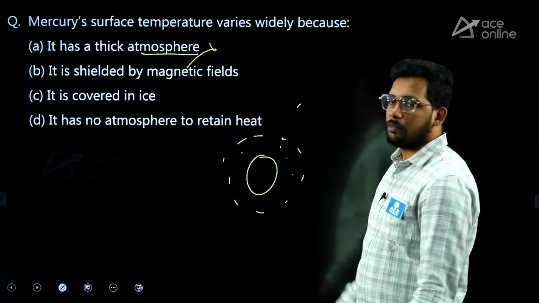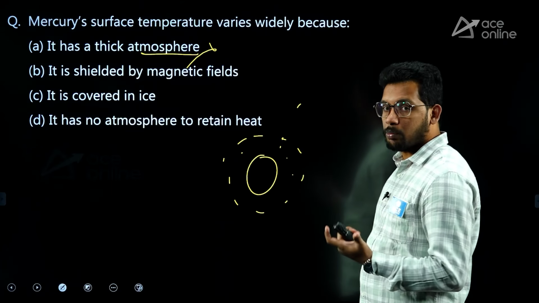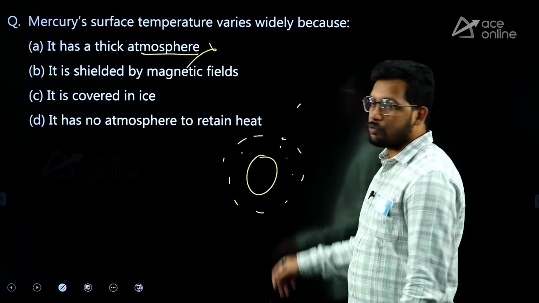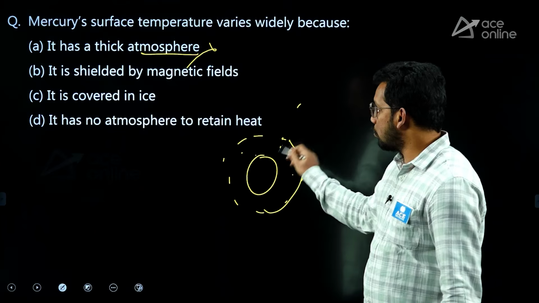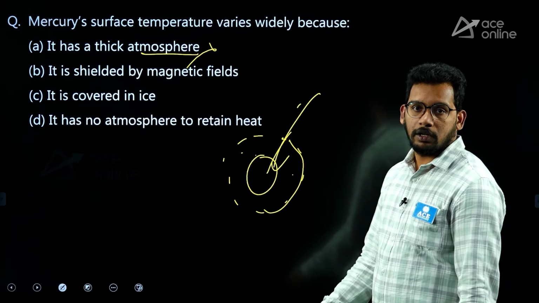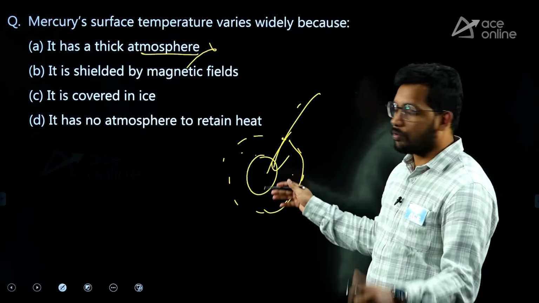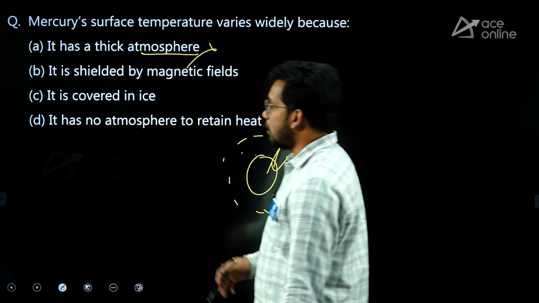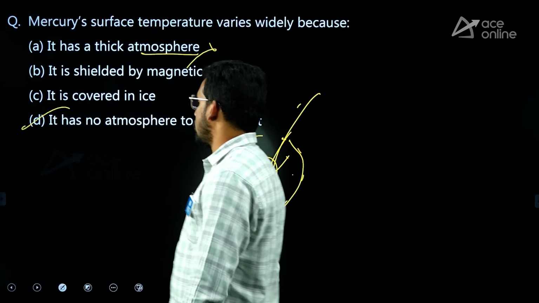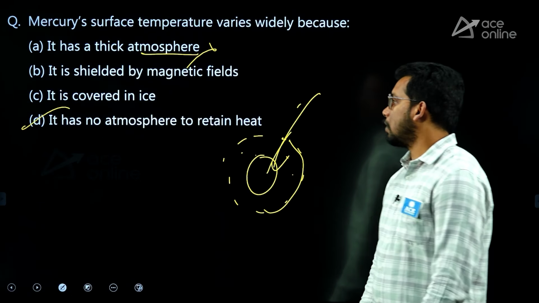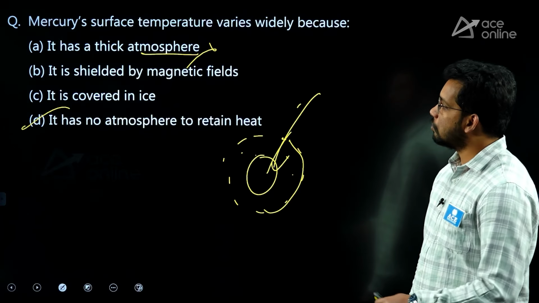Earth's atmosphere has an ozone layer which reduces the heat. Mercury does not have an atmosphere, so there is direct sunlight in the daytime, and at night there is no face of the sun, so it will be cold. It is a recent civil service exam question also. It has no atmosphere to retain the heat. So this is the option.